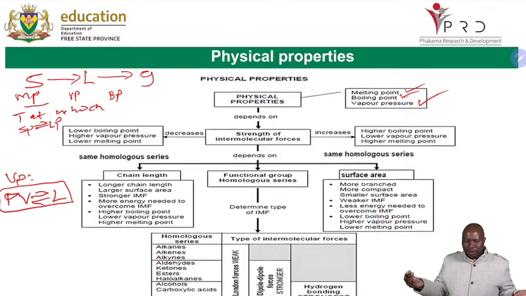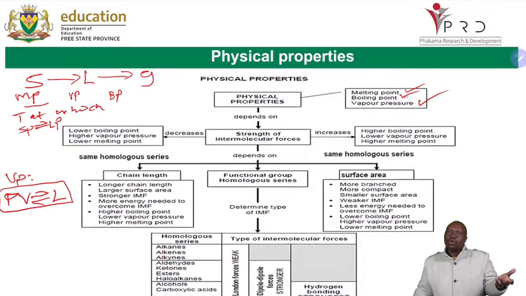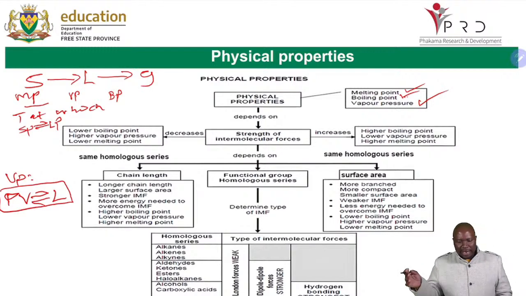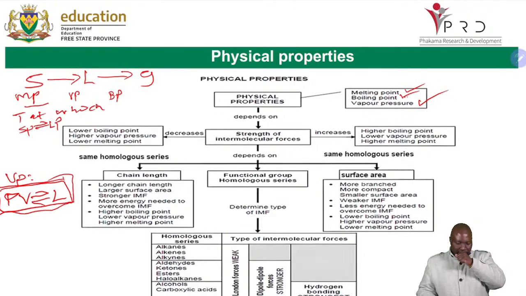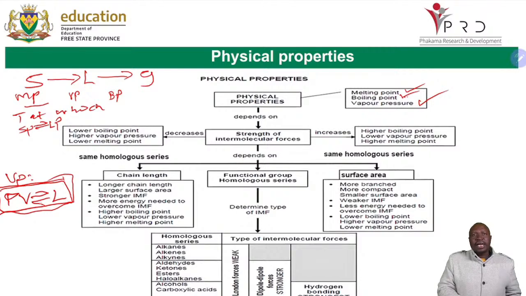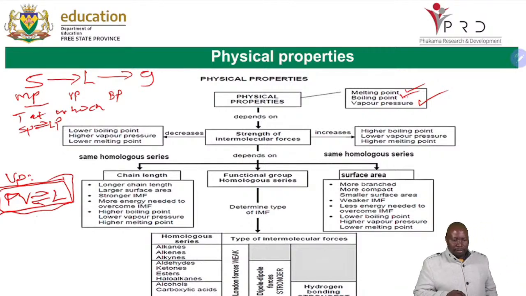Maybe you left the pot on the stove, and when you come back, the pot is empty. There is no water because it has all vaporized and became gas. So you must emphasize that when you define vapor pressure, it's the pressure exerted by vapor at equilibrium with its liquid in a closed system.